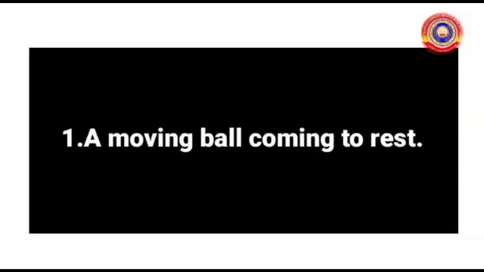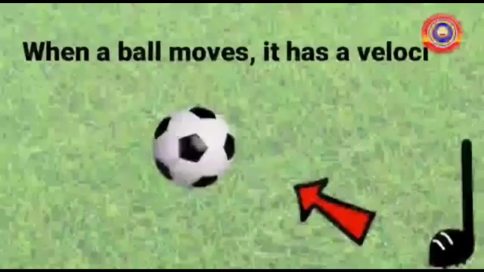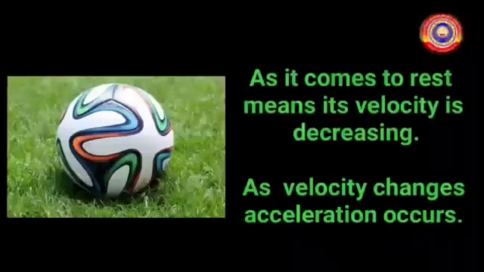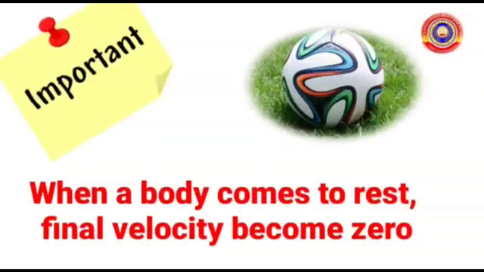A moving ball coming to rest. When a ball moves, it has a velocity. As it comes to rest, its velocity is decreasing. As velocity changes, acceleration occurs. When a body comes to rest, the final velocity becomes 0.